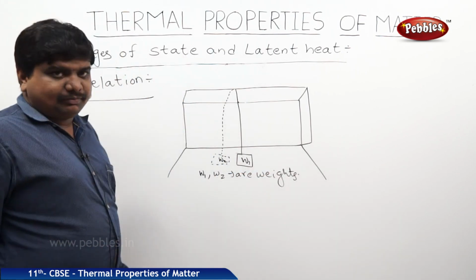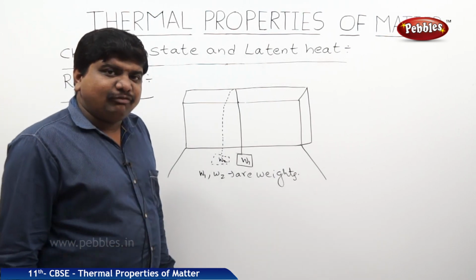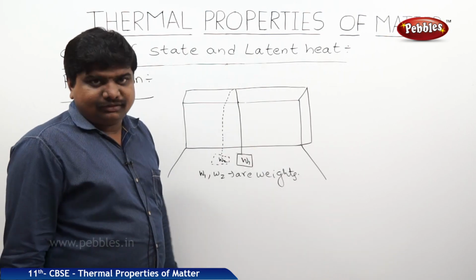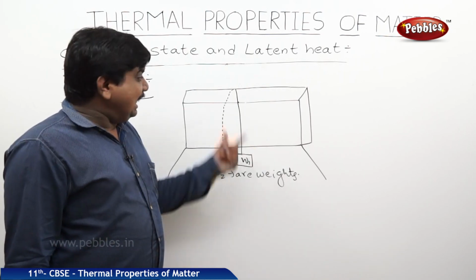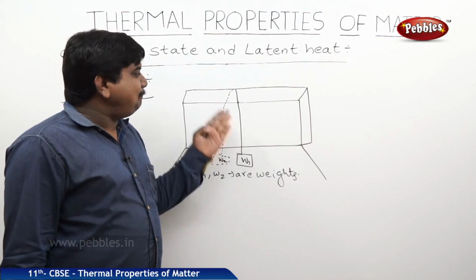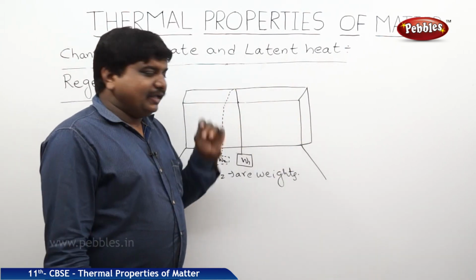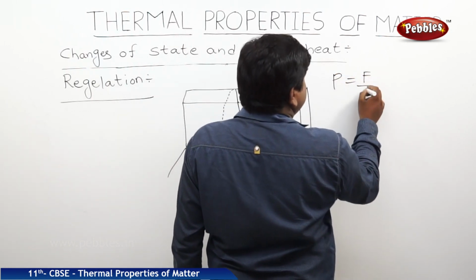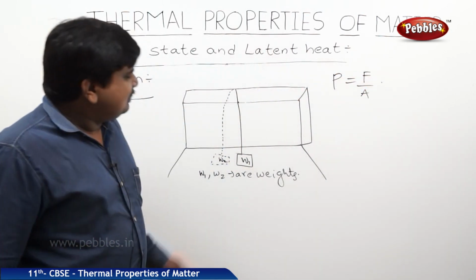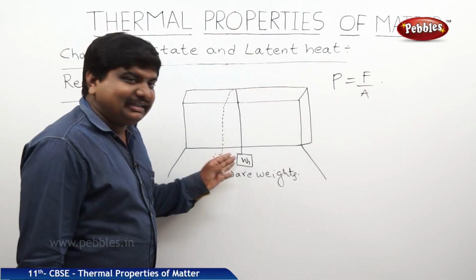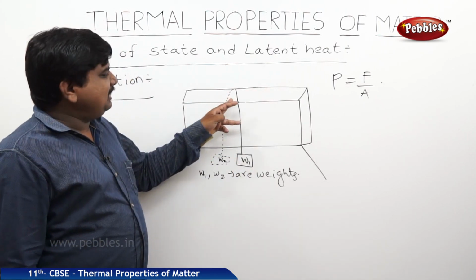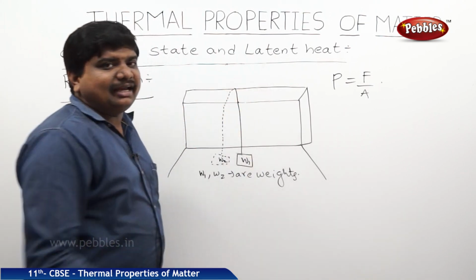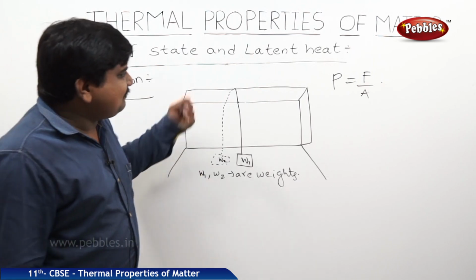What can we expect from this experiment? Whenever some weight is applied on the ice cube, that weight creates a force. This force at that point increases the temperature of the body. What is the reason? Pressure is equal to force by area. That means this rectangular ice cube is experiencing some amount of pressure at a particular surface area of the block.